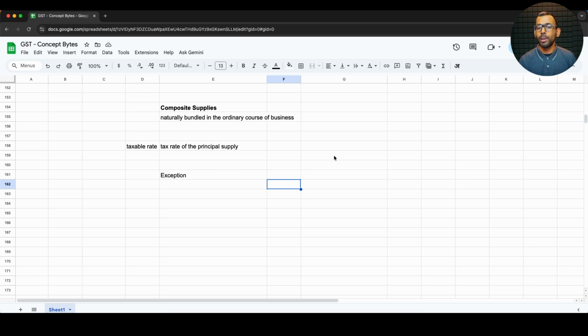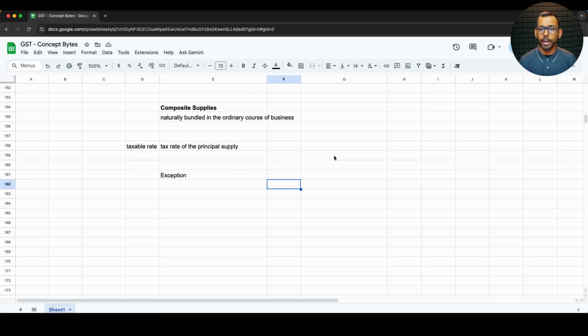Therefore, in your air ticket, they will not separately charge GST for food service and then separately for the main air carry service. The cost of food that they supply is added to the overall ticket price and therefore it becomes a composite supply.